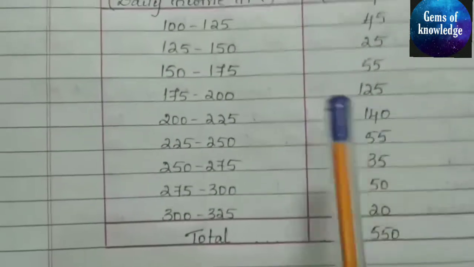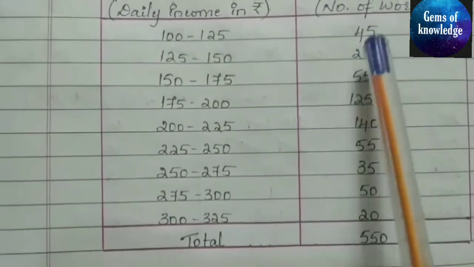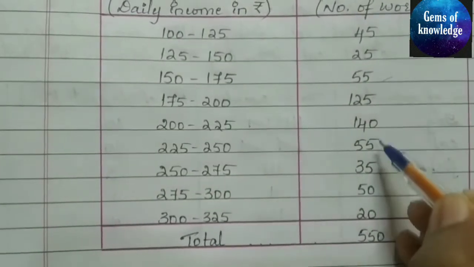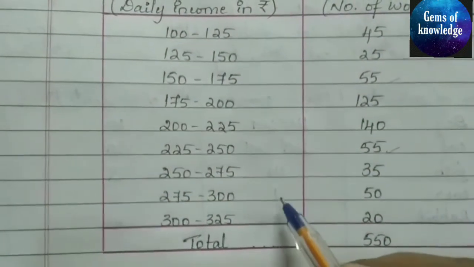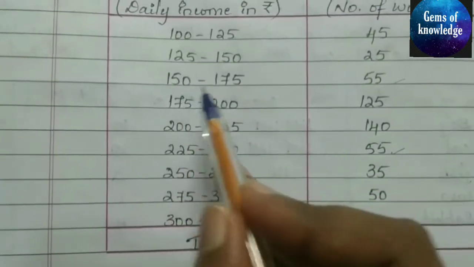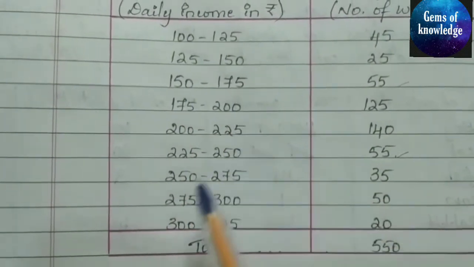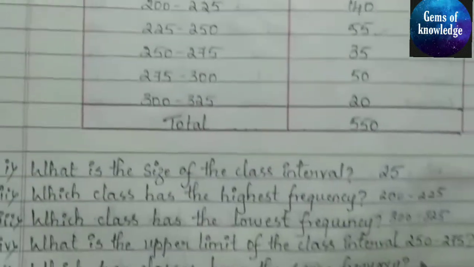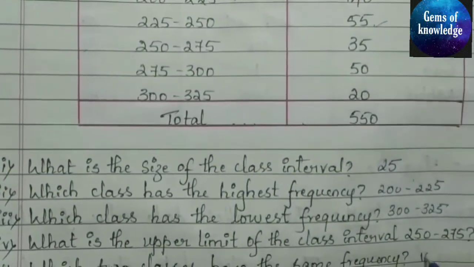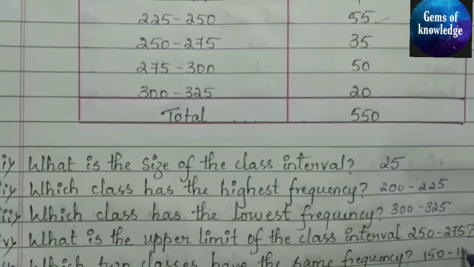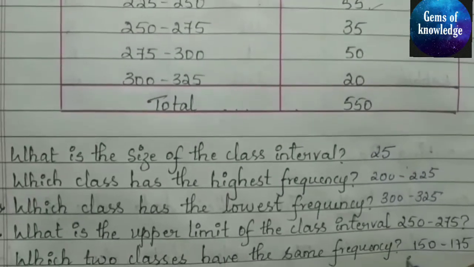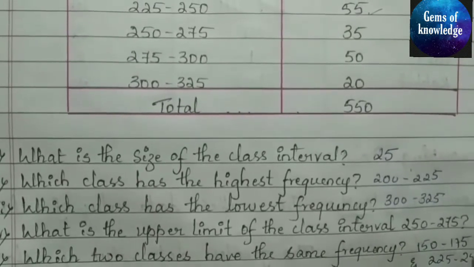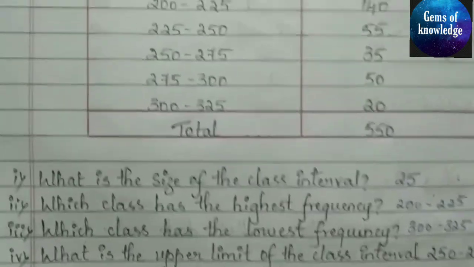Just see which two classes have the same frequency. You can see 55 is repeated two times here. The class intervals are 150 to 175 and 225 to 250.